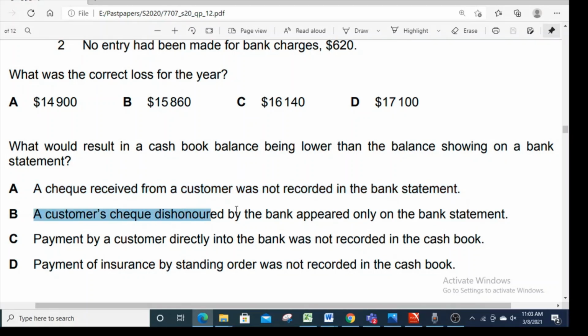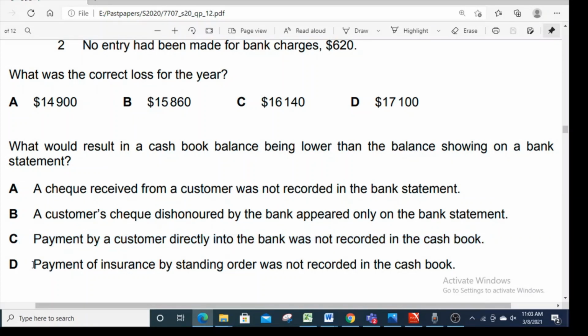B. A customer's check dishonored by the bank appeared only on the bank statement. So, dishonored check, it means we have not received money, but the bank statement has recorded that. So, bank statement will show less balance than cash book. Again, this is not the answer. C. Payment by a customer directly into the bank was not recorded in the cash book. So this money is being shown on bank statement but is missing from cash book. So of course cash book balance will be lower than the balance being shown on bank statement. So C is so far the correct answer.